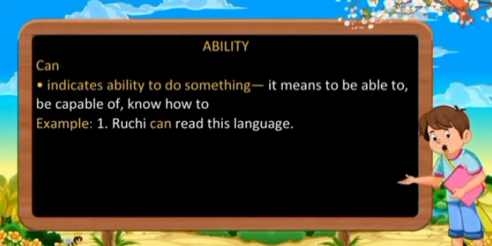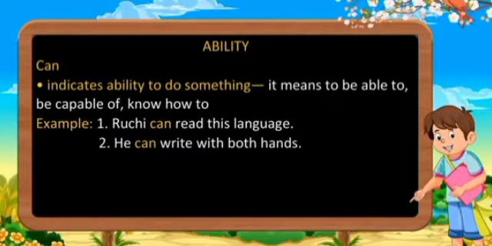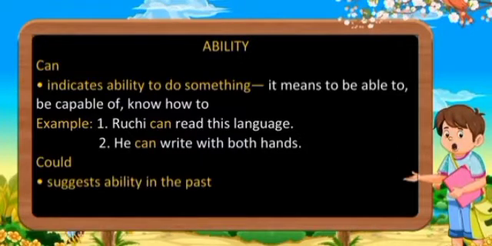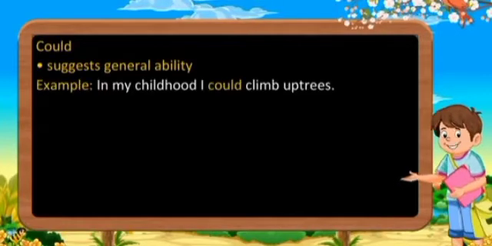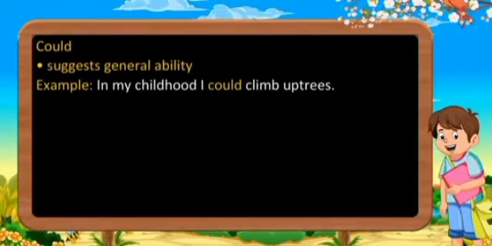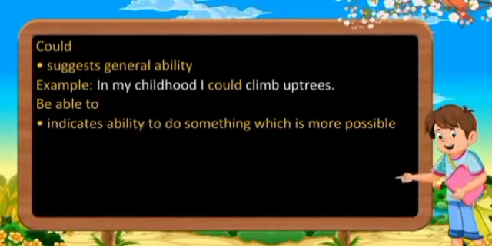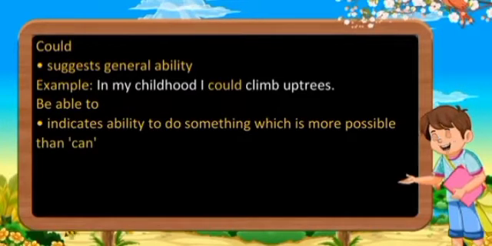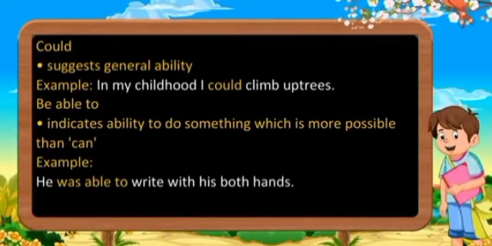Example, Ruchi can read this language. Second, he can write with both hands. Could suggests ability in the past. Example, she could sing well in youth. Suggests general ability. Example, in my childhood, I could climb up trees. Be able to indicates ability to do something which is more possible than can. Example, he was able to write with both his hands.